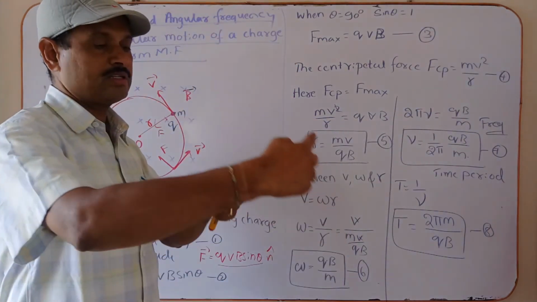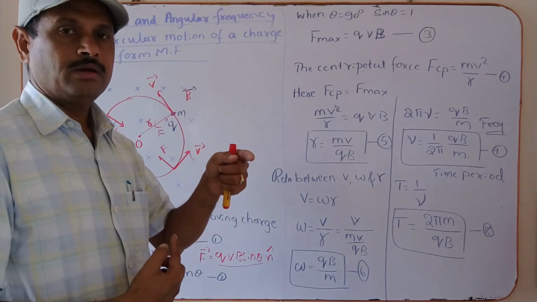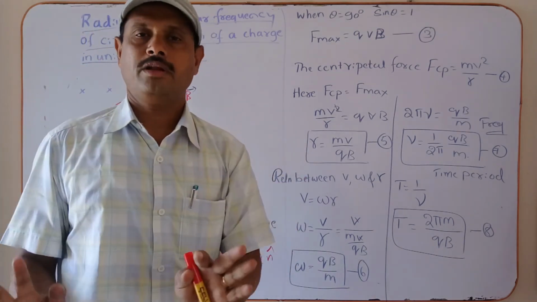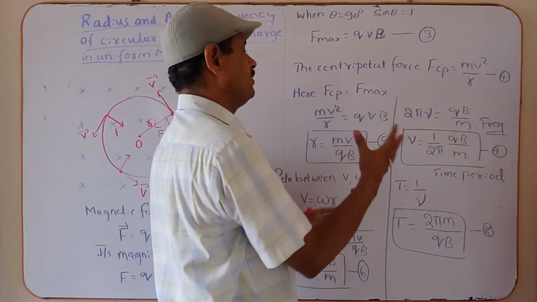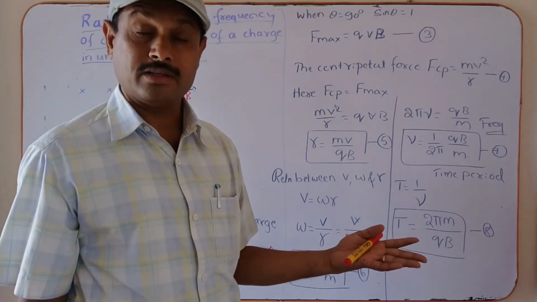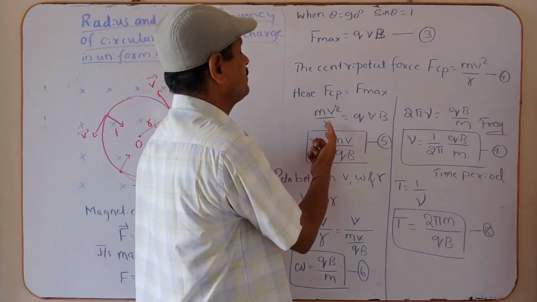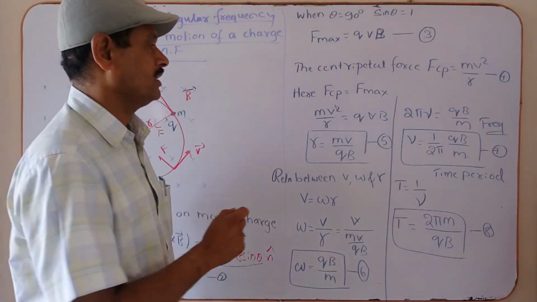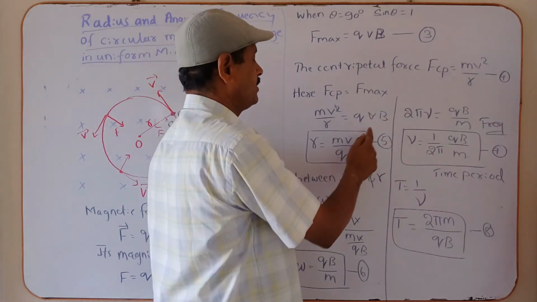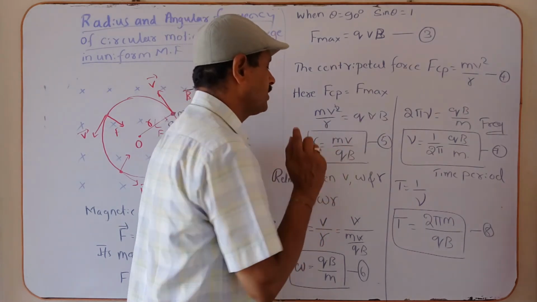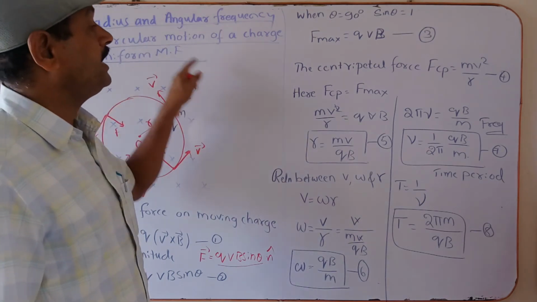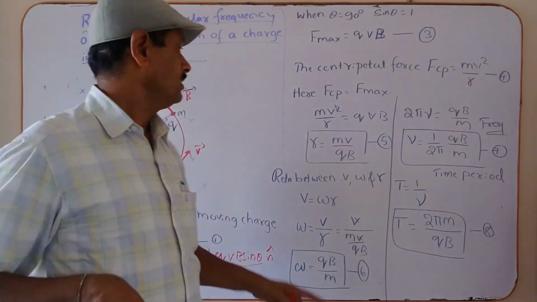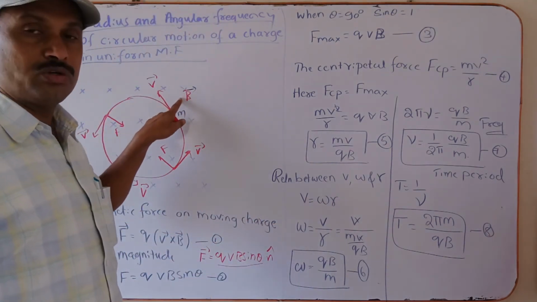When a charged particle moves in a circular path in the magnetic field, the maximum magnetic force acting on the charged particle is equal to the centripetal force. Centripetal force is equal to the maximum magnetic force acting on the charged particle. That is, mv²/r is equal to qvB. And the radius of the circular path: v cancels, r comes to the other side, and we get r = mv/qB. It is the expression for the radius of the circular motion of the charged particle in the uniform magnetic field. This magnetic field should be uniform.